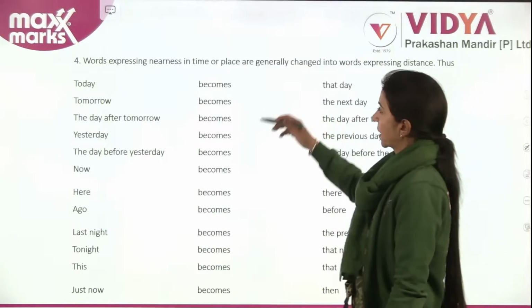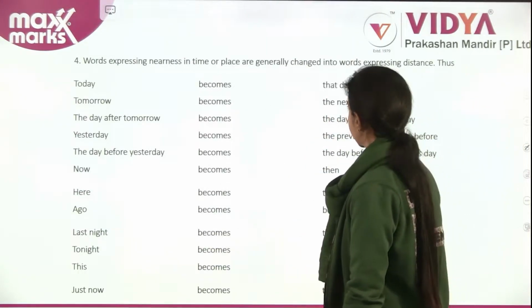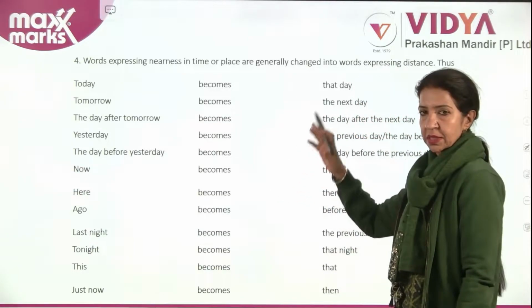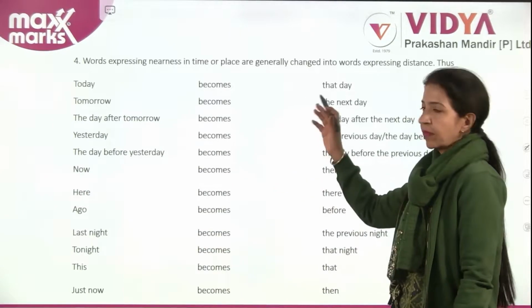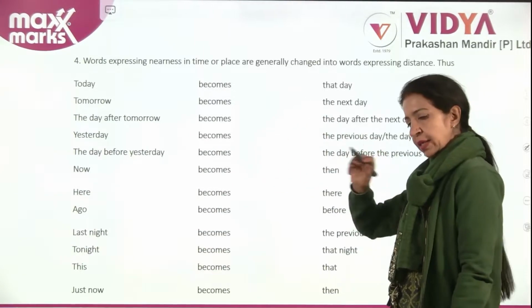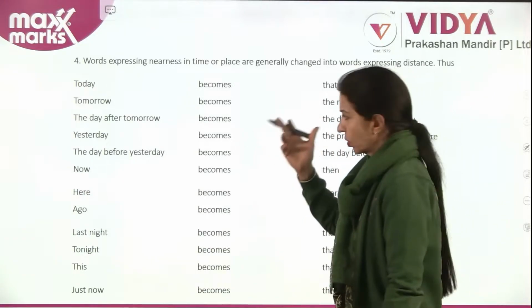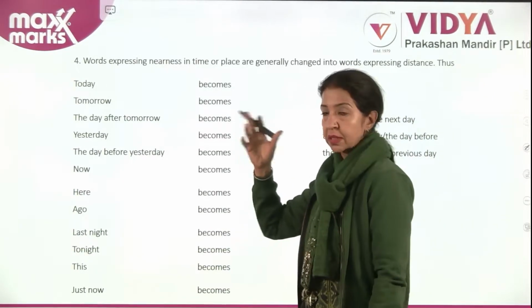Now, words expressing nearness in time or place are generally changed into words expressing distance. This is something you must get very clarified, or even when you have the book, you could use a highlighter or write it down in your copy. This is something you need to have in your mind under all conditions.